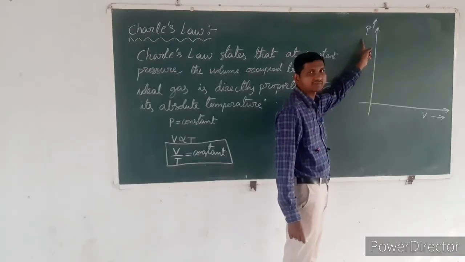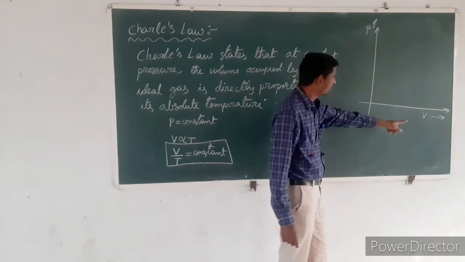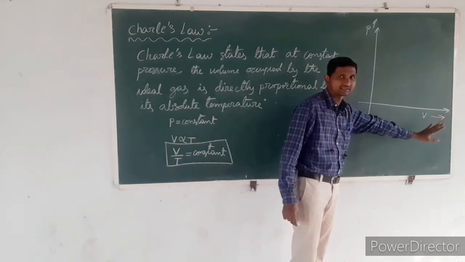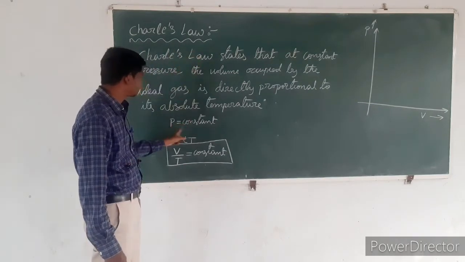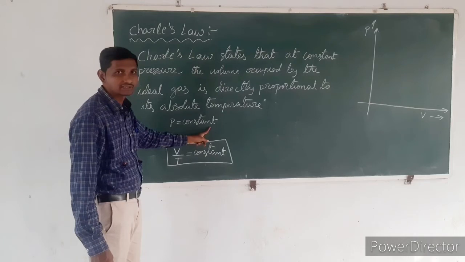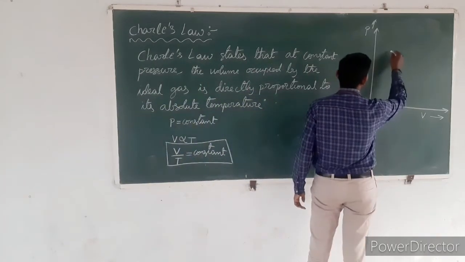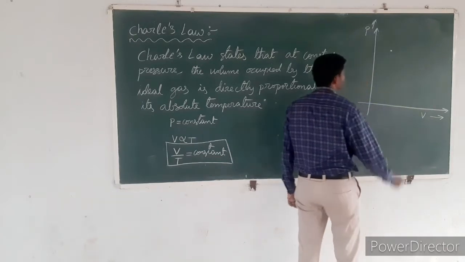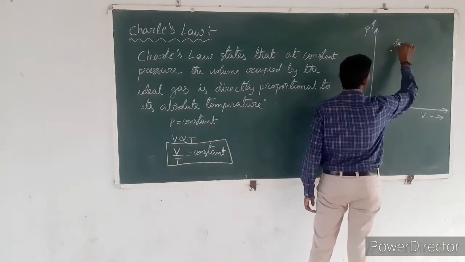The absolute pressure of the ideal gas is on the y-axis, and the volume occupied by the ideal gas is on the x-axis. According to Charles law, the pressure is constant. For example, I consider the state of the system as state 1.